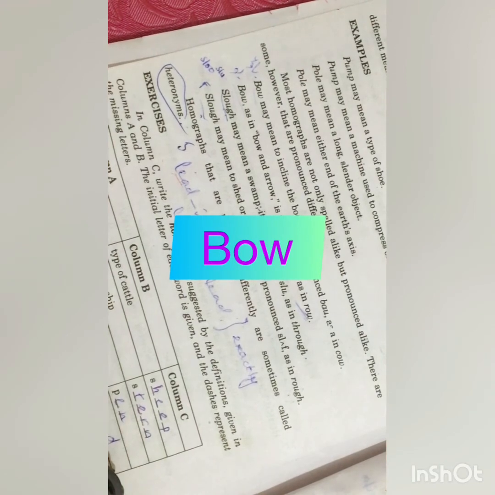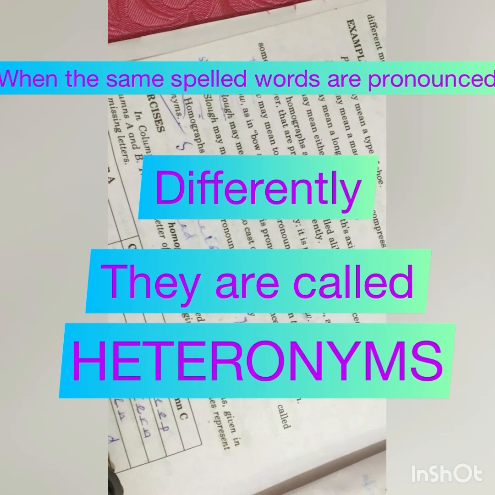So we can have the example of bow and bow. B-O-W bow and B-O-W bow. They are written in the same way, the same spellings, so they are homographs. But when they sound different, we can label them as heteronyms. Homo means same and hetero means when there comes a difference. So the spellings are the same but they are pronounced differently. So we can have the best example of lead and lead.